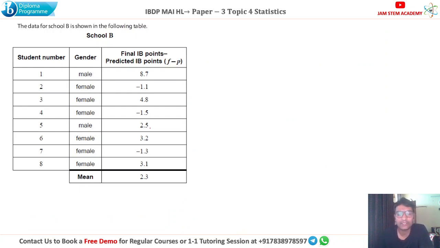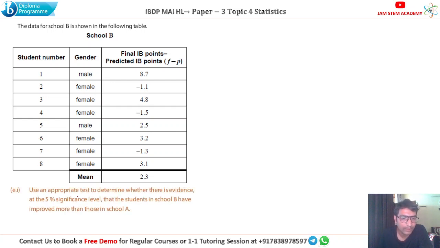This time they are not providing their predicted data and the final data. They are just providing the change. This time we will make another column and write the change in final and predicted IB points for school B, in the same spreadsheet. Now, the question says, use an appropriate test to determine whether there is evidence at the 5% significance level that the students in school B have improved more than those in school A. So this time we have to compare school B and school A with respect to their improvement, meaning changes.